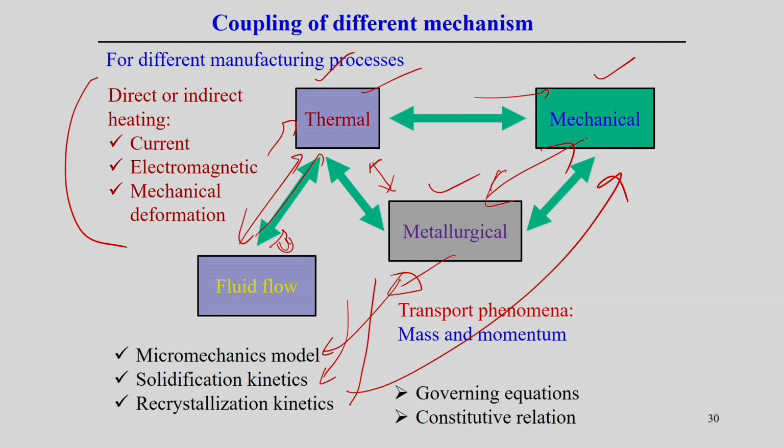When you do some mechanical analysis, even for metal forming processes, if we develop a model, we need to know what the recrystallization kinetics are and what type of recrystallization mechanism actually prevails, such that if we pass this information to the mechanical model, it improves the quality of the simulation of a particular manufacturing process associated with mechanical deformation.